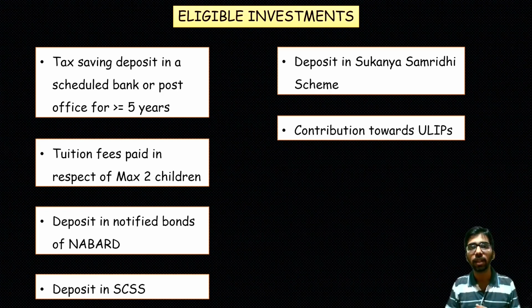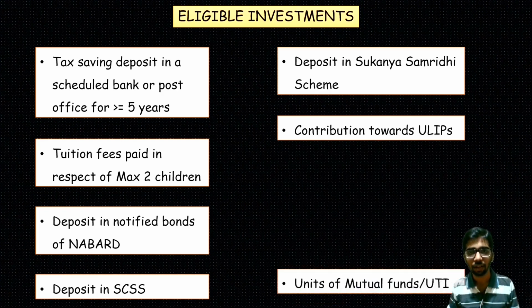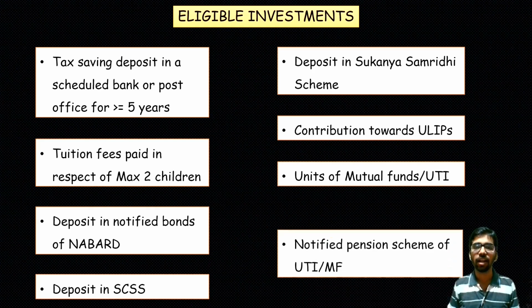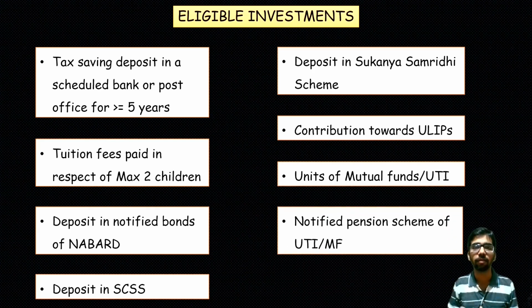Contribution towards ULIPs, that is Unit Linked Insurance Plans. Next, units of mutual funds or UTI, meaning equity oriented mutual funds, that is SIP, systematic investment plans. If you invest in that also, it will be claimed as a deduction under section 80C. Okay. Notified pension scheme of UTI.